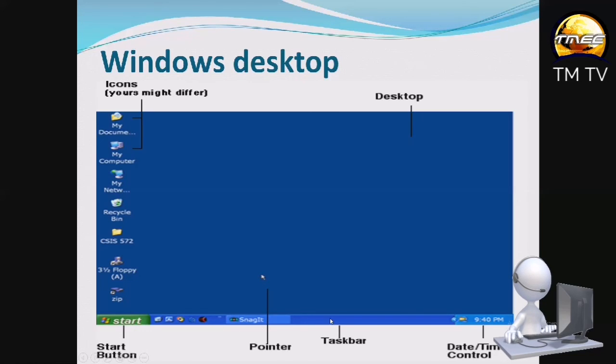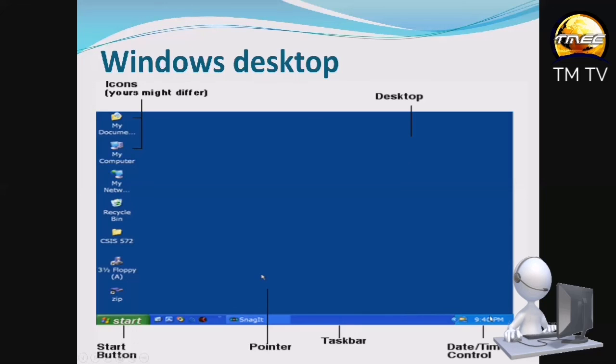Then the longest bar, the bottom bar here, is what we term the task bar. Then where we have the date and the time, that is the date and time control. We also call it the system tray or the notification area. That is where you have your date and time. Currently this system has the time 9:40 p.m. And sometimes we have some icons there.